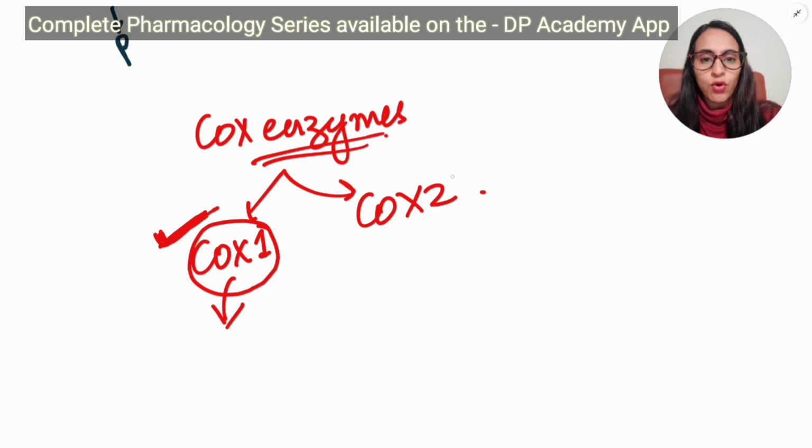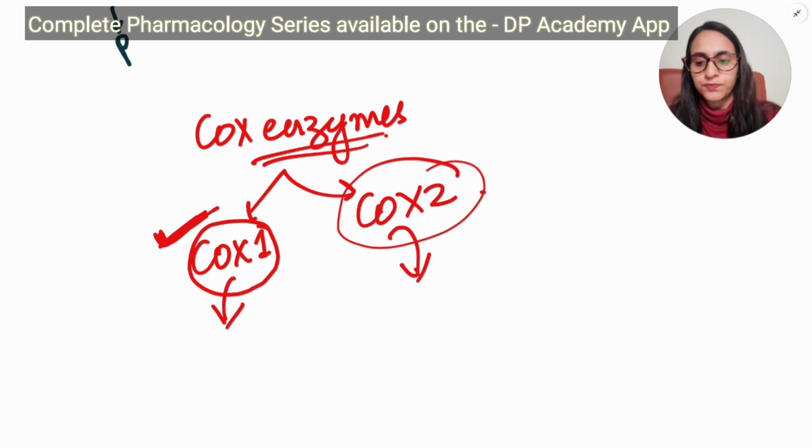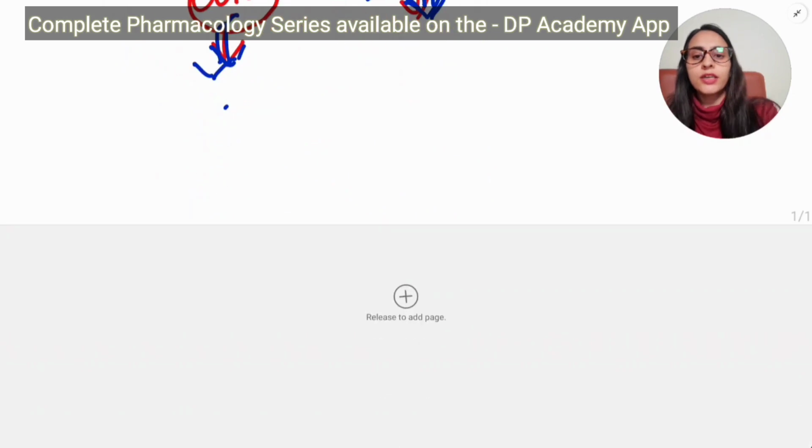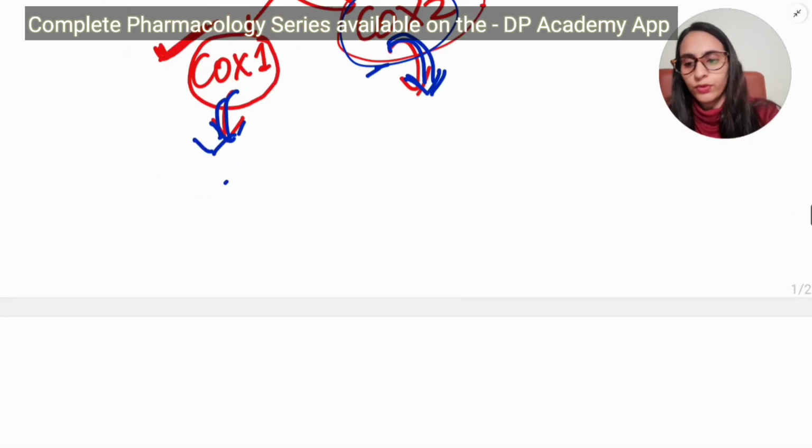If you inhibit COX-2, it is used for treating pain, fever, and inflammation. So majorly we use COX-2 inhibitors for reducing fever, pain, and inflammation. COX-1 is a constitutive enzyme. COX-2 is an inducible enzyme, inducible at the site of inflammation, and the normal sites of COX-2 are the kidney, endothelium, and central nervous system.